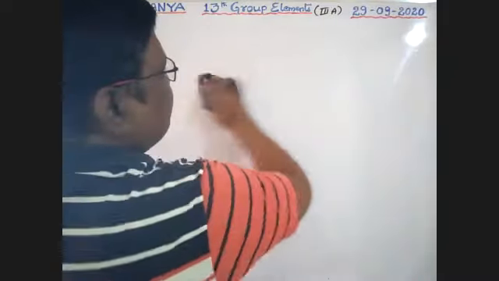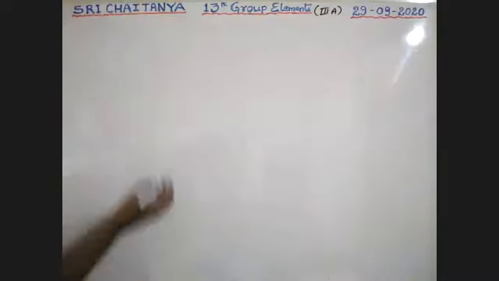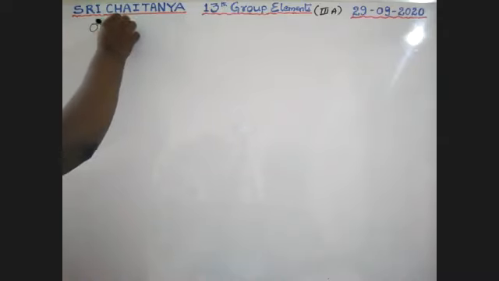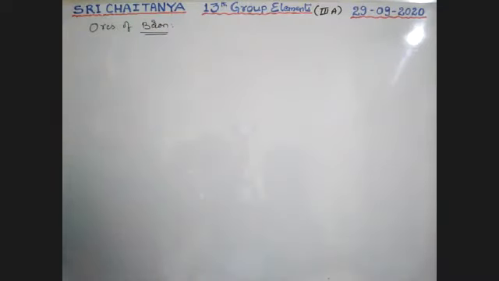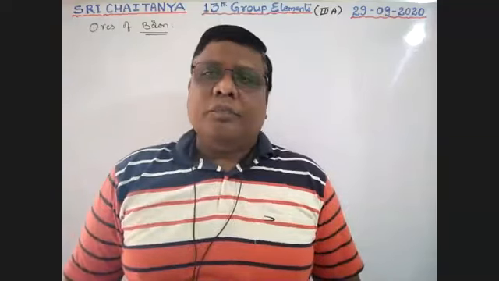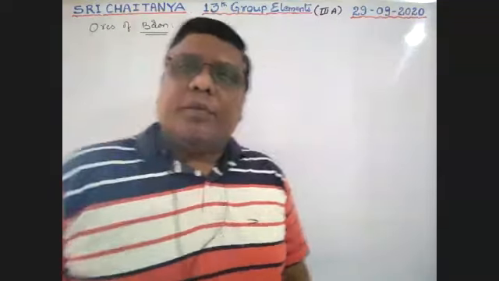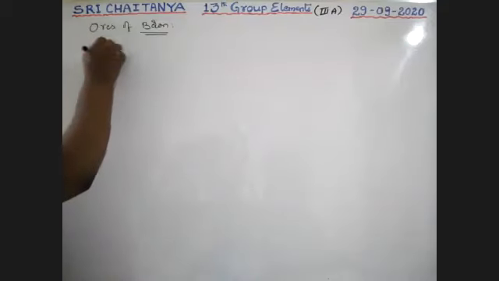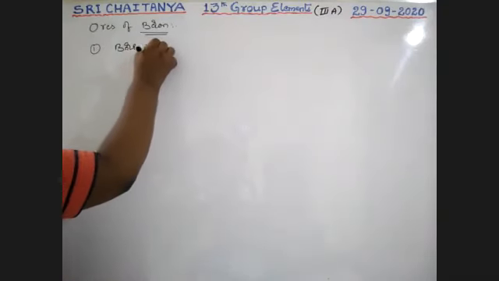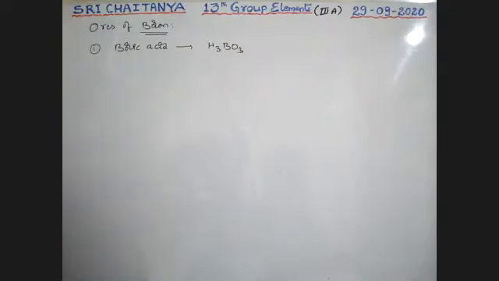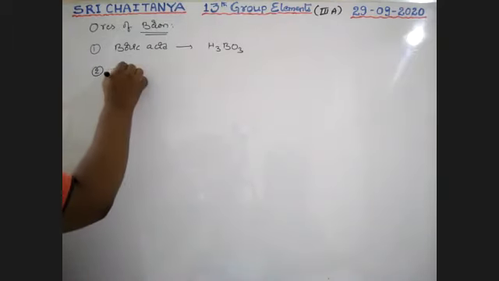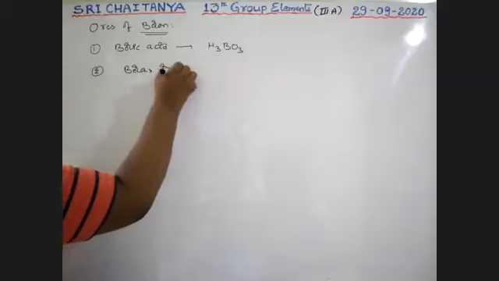Next subheading, ores of boron and aluminum. Now I am writing the ores of boron, boys. Please try to learn these ores by heart. All these are important. First one, boric acid, formula H3BO3. Boric acid is one of the most important ores of boron. Next, second one, borax or tincal.